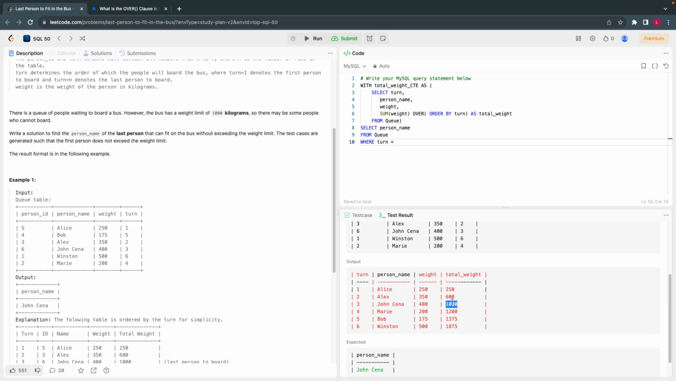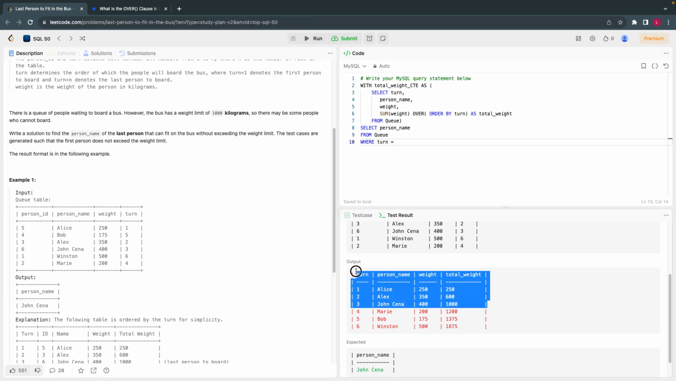Even if it is 900, say instead of 400 it is 300, I'll get 900 here, which is less than or equal to 1000. The next person still can't come in, because if you add that next person's weight, it will be 1100. So the filter, from this CTE, I'll take only the data till here, and then take the maximum turn from that.